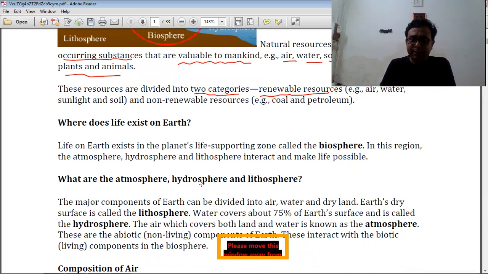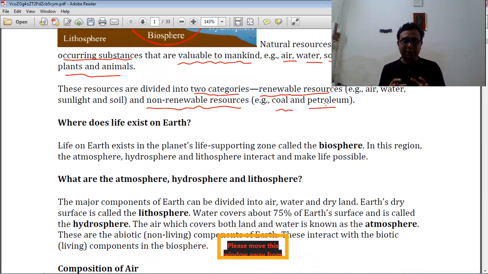On the other hand, non-renewable resources are coal and petroleum. If you use these things, you cannot renew them. When you buy petrol and use it in your car or bike, it burns and emits carbon dioxide into the atmosphere. So it cannot be renewable, right?